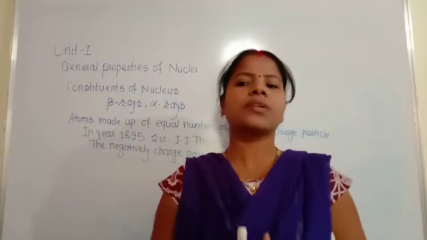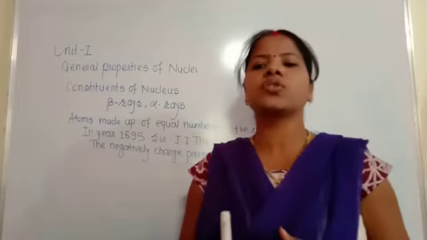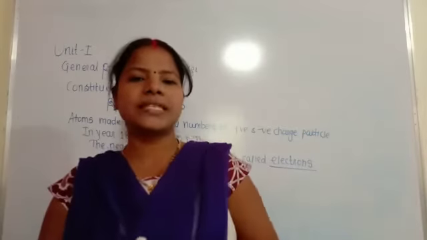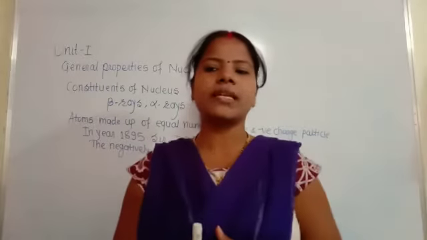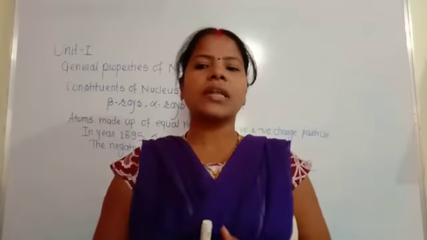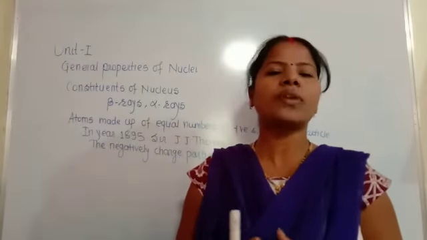The Thomson model assumed that an atom consisted of a sphere of positive charge of uniform density, in which an equal and opposite negative charge was symmetrically distributed in the form of electrons.